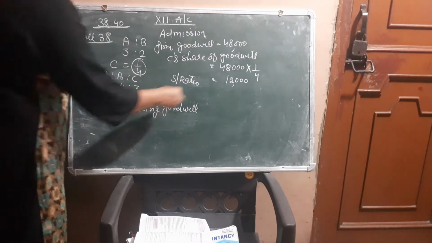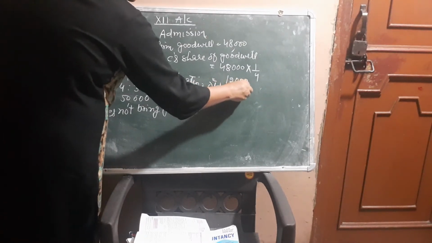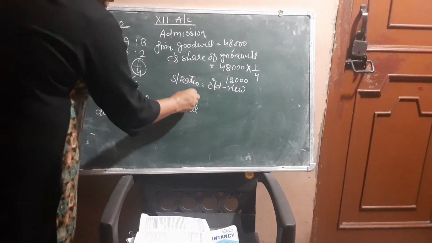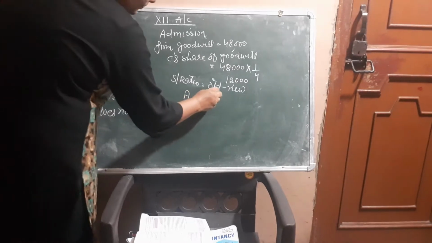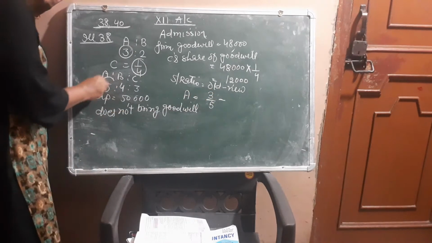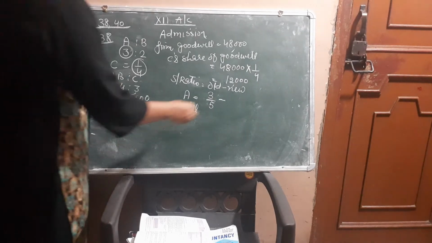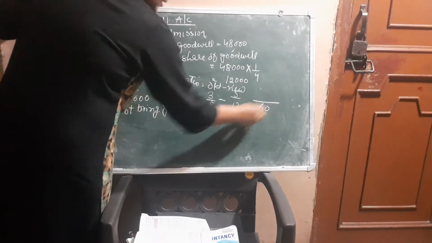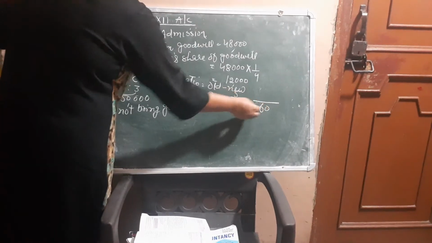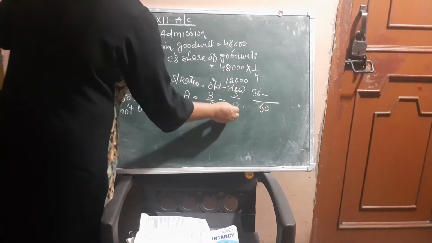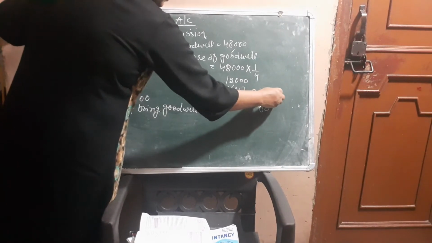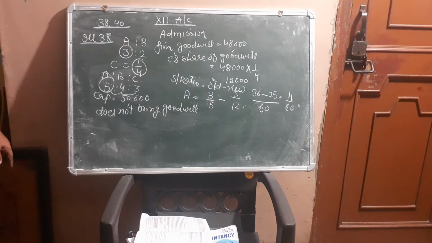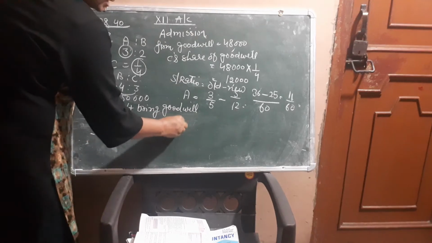Sacrificing ratio is equal to old minus new. A's sacrifice: old is 3/5, new is 5/12. Take LCM, that is 60. 5 12s are 60, 12 5s are 60. 3 12s are 36 minus 5 5s are 25, that is 11/60. A sacrifices 11/60.